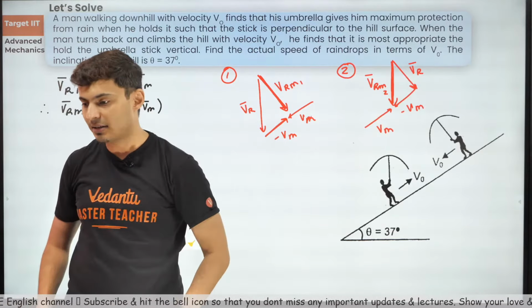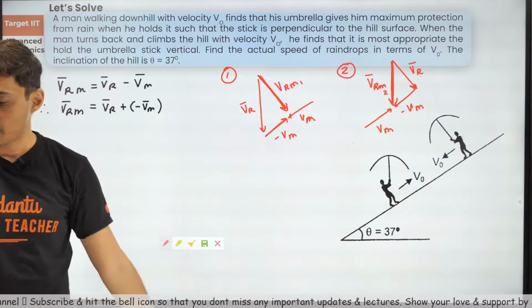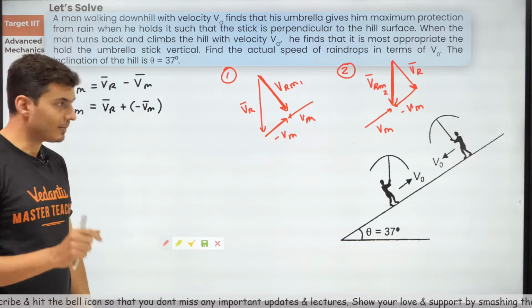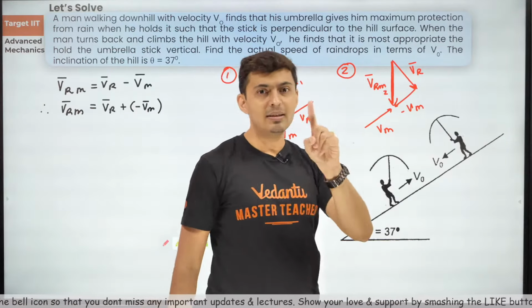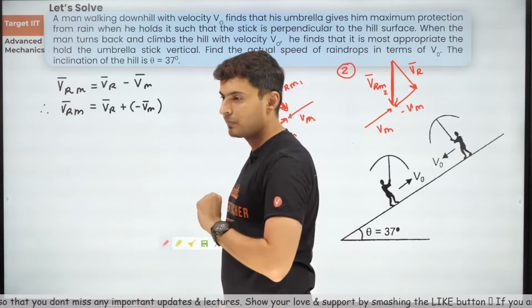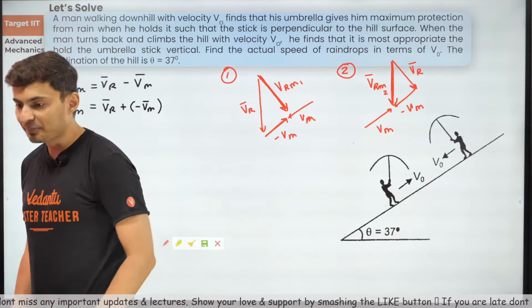What exactly is that? Can you guys help me with that? Come on, my warriors. Think and tell me. In both these triangles, there is one vector which has not changed. Think, which is that vector?